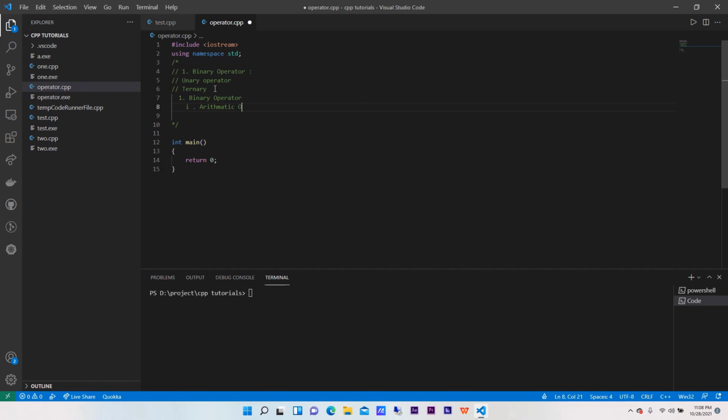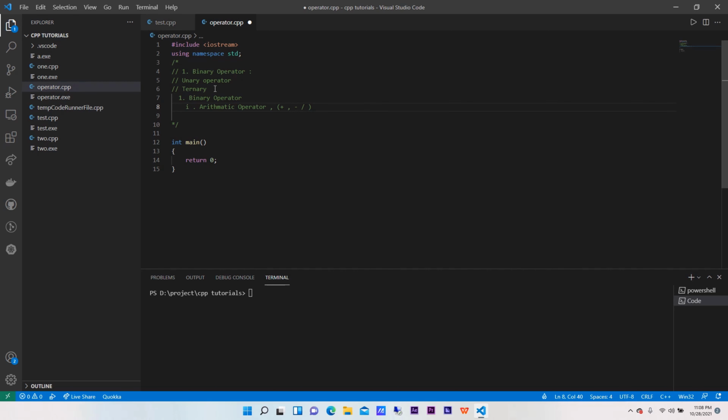Arithmetic operator. Now, by the term arithmetic operator, you can come to know what arithmetic operators are. The operators like plus, minus, division.